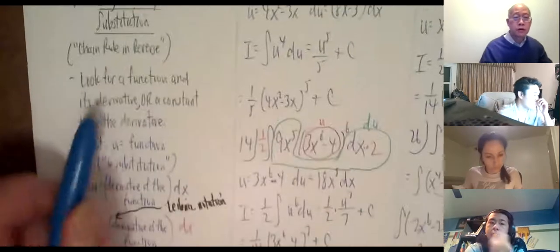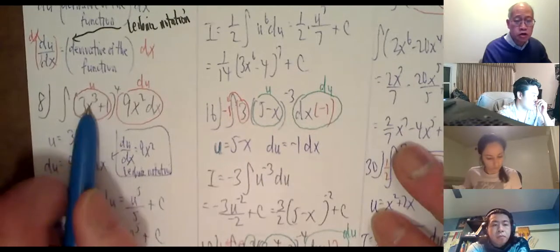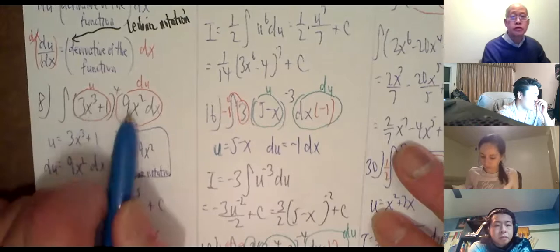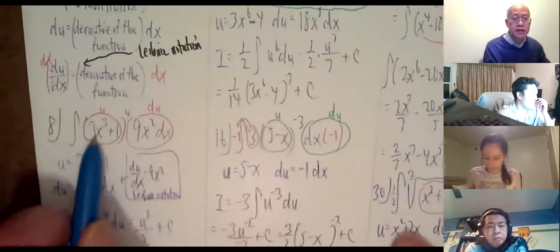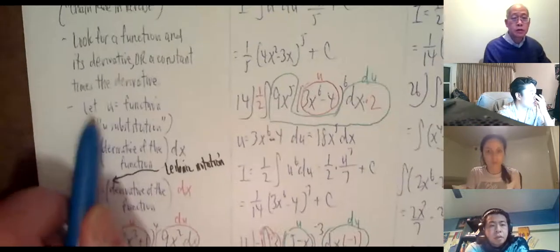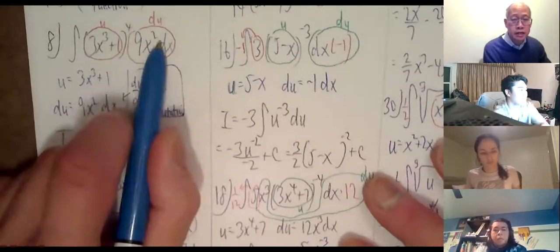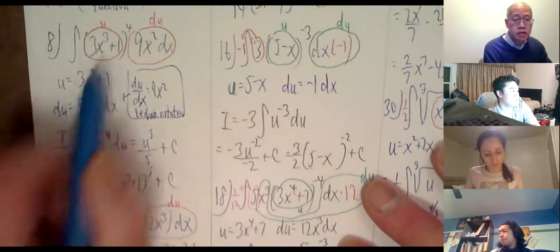Okay, so one more time. Look for a function and its derivative. Here's the function, 3x cubed plus 1. Don't include the 4, just 3x cubed plus 1, whose derivative is 9x squared. So let that be u. u equals that function. And here's my du. So u is 3x cubed plus 1.